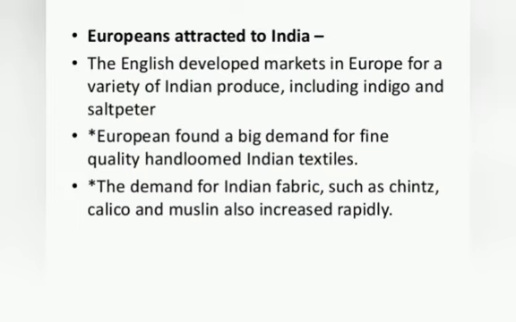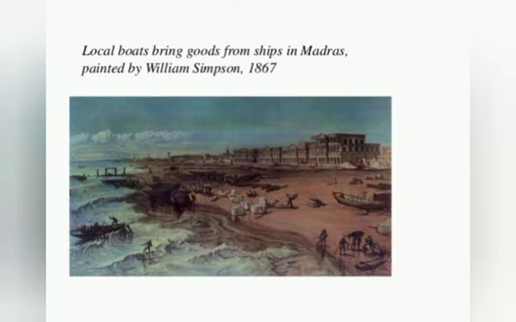And third, the demand for Indian fabrics such as chintz, calico, and muslin also increased rapidly. In this picture you can see local boats bringing goods from ships in Madras, painted by William Simpson, 1867.